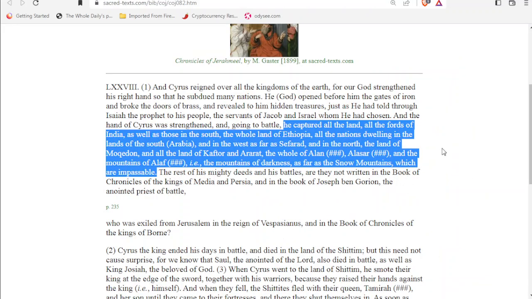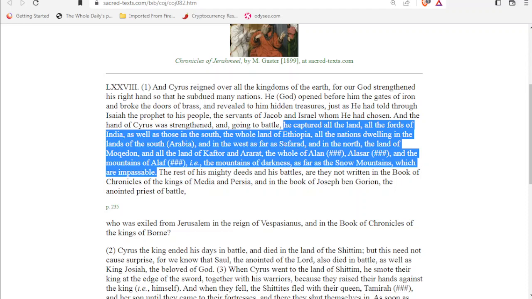So that's very interesting. It could be important. But notice also that it goes on to say, all the nations dwelling in the lands of the south, Arabia, and in the west as far as Sepharad. So we've already mentioned Sepharad in this video. So this could be referring to Lydia. So it might be saying that Cyrus conquered as far west as Lydia.